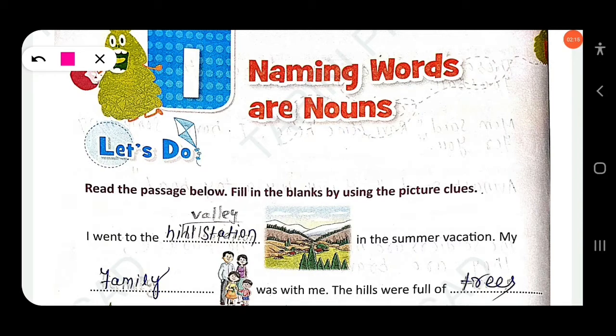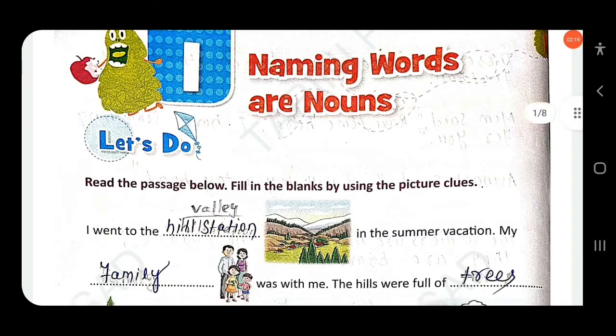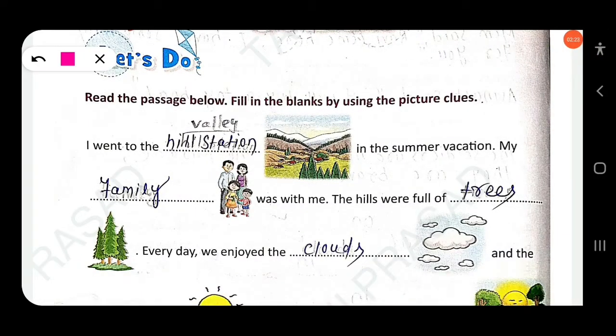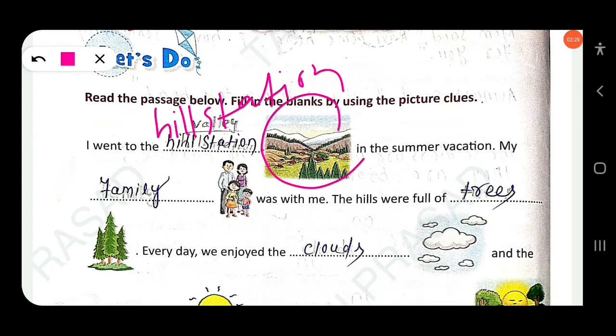Here, read the passage below and fill in the blanks by using the picture clues. I went to the hill station. So you have to write here, hill station. Just look at the picture and write the name of the picture. In the summer vacation, my family, here is a picture of a family: father, mother and their children. You call it family, was with me.